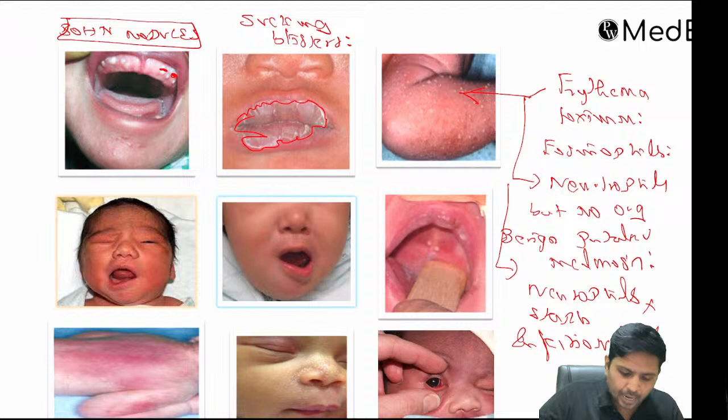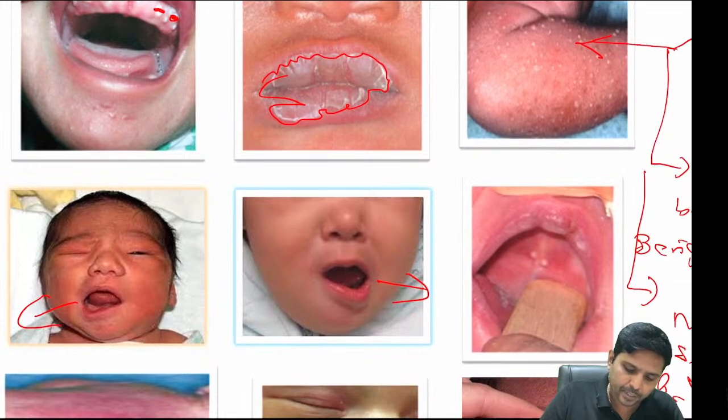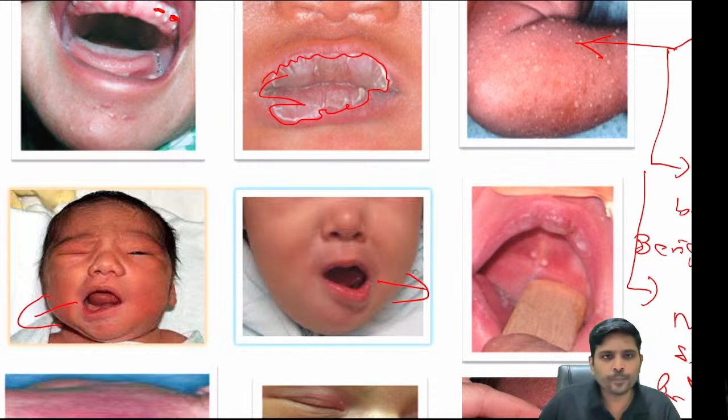Okay, right. Now look at this. The angle of mouth is deviated. What is the difference between these two? The angle of mouth is deviated in these two kids. So what is the difference between these two?